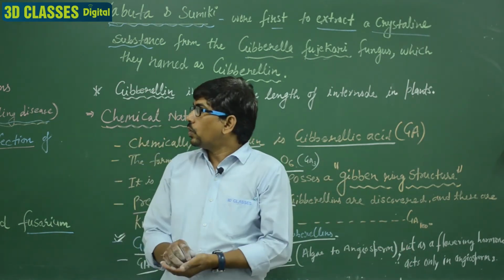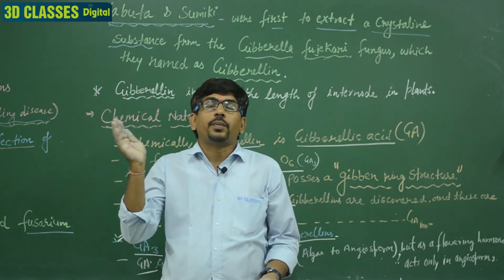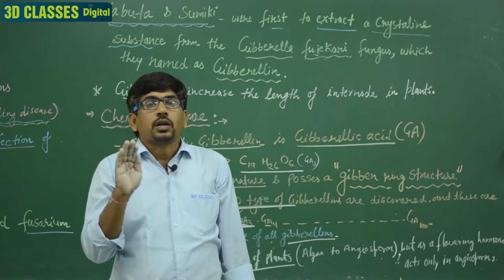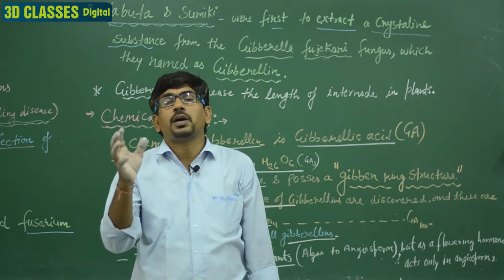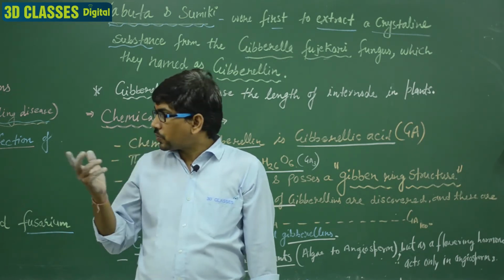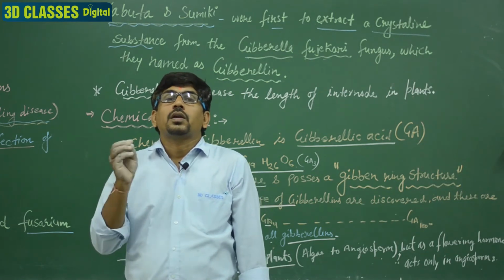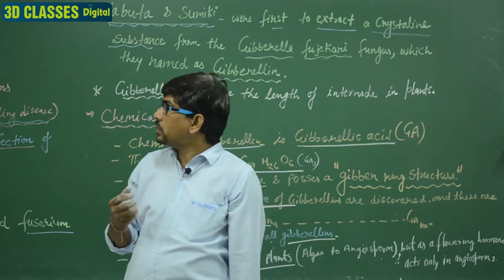Clear? So what is gibberellin? How was it discovered? What is the bakanae disease? Who discovered that Gibberella and Fusarium cause the disease? A question from the medical exam. Gibberella is related to the class of fungi, the Ascomycetes.